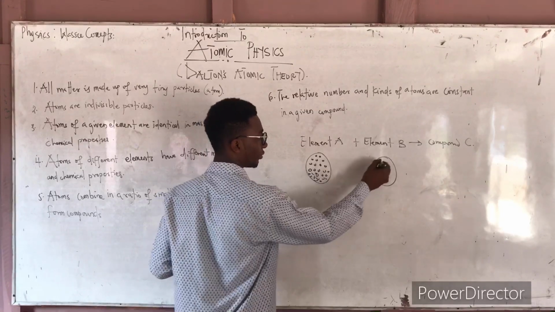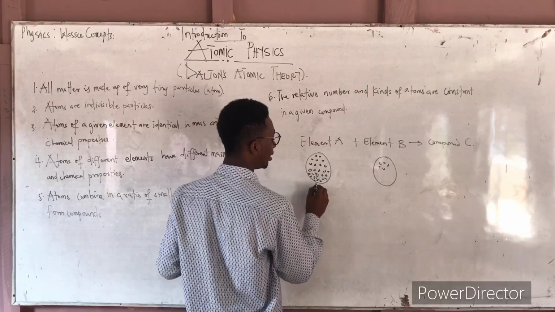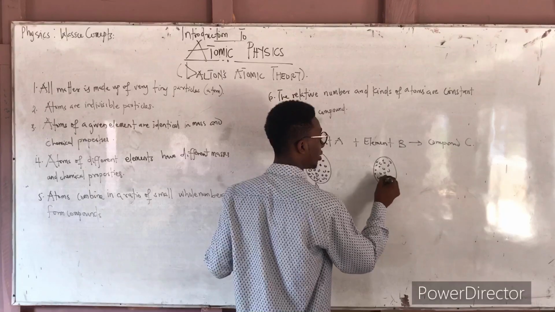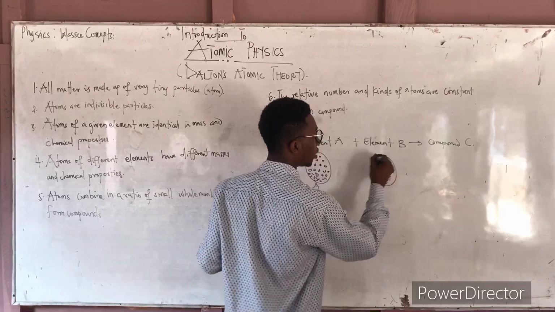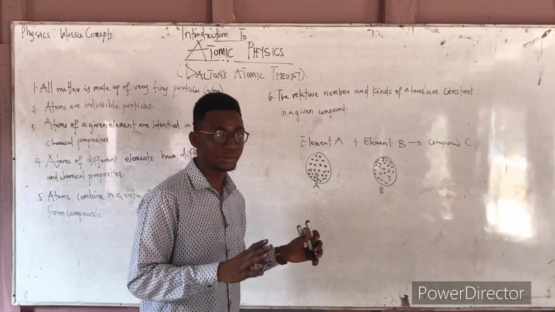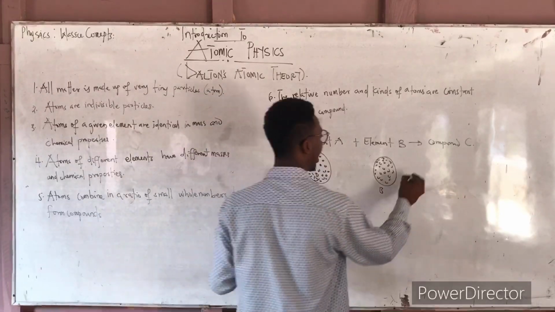So this is element A, this is element B, the smallest structure of the element that you get.